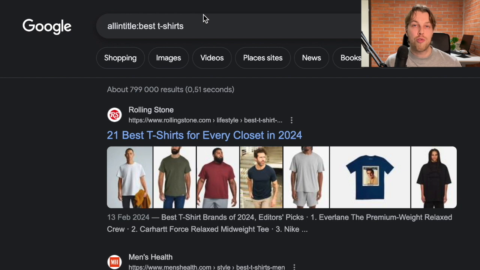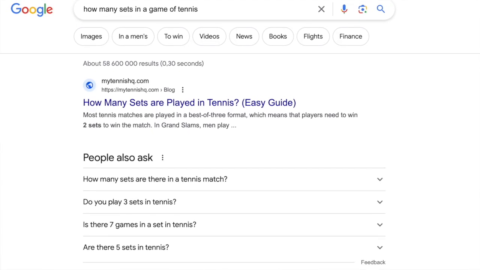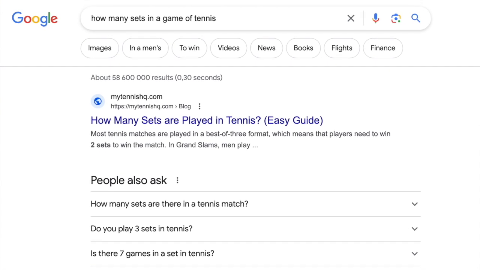So these are 2 strategies you can use to filter out the competition. If there are these huge companies at the top of the search results with high quality, super detailed blog posts, then there is no chance for you to rank high for that key phrase or those kinds of topics. But then again, if you see Quora results or Reddit threads or these kinds of small websites, then that might suggest that there is not that much competition in your niche.